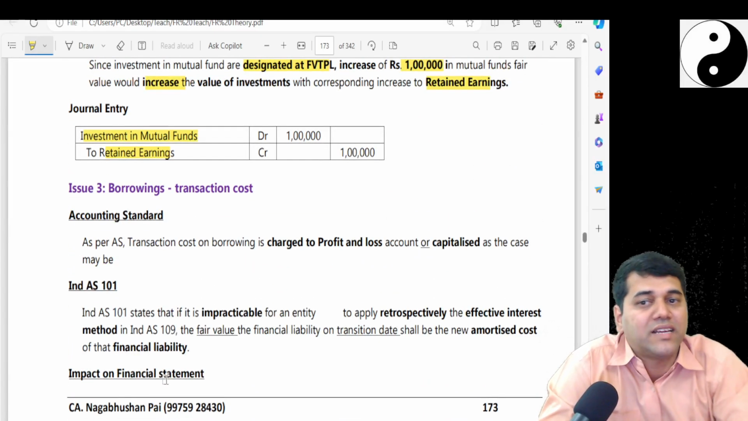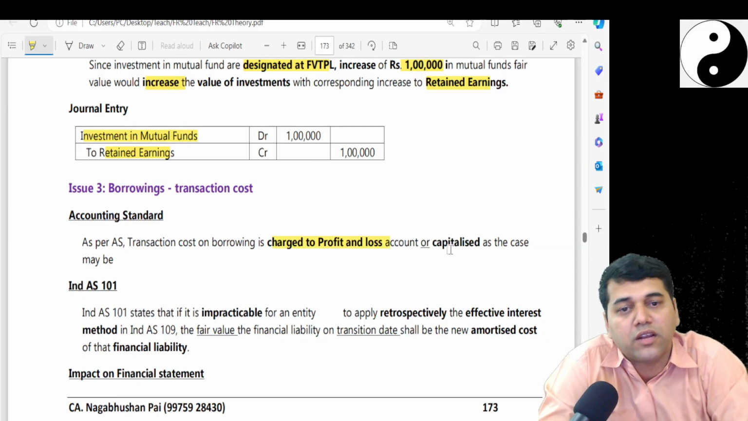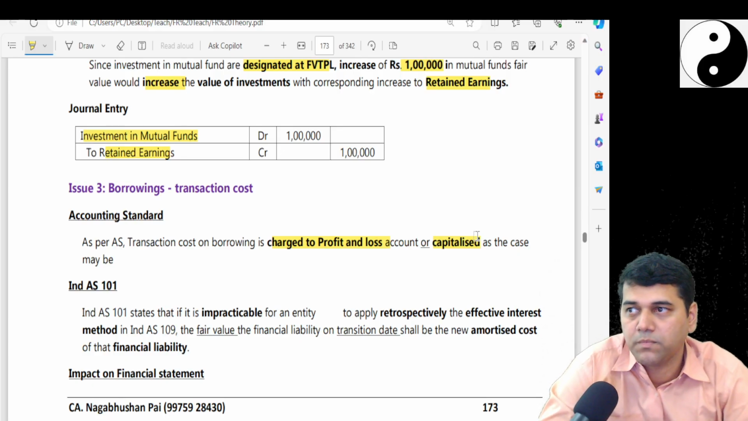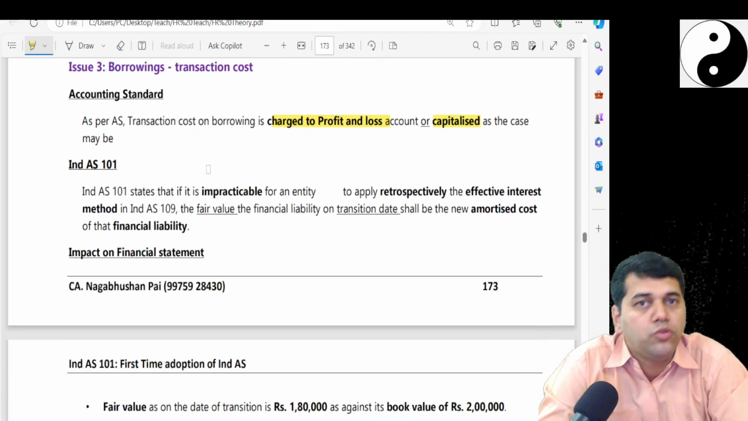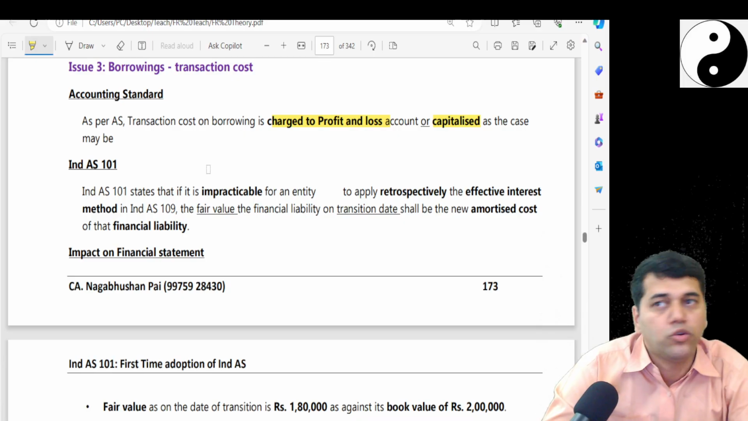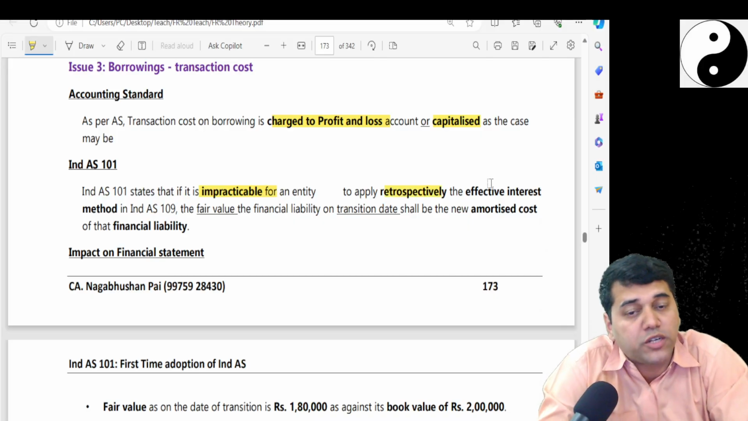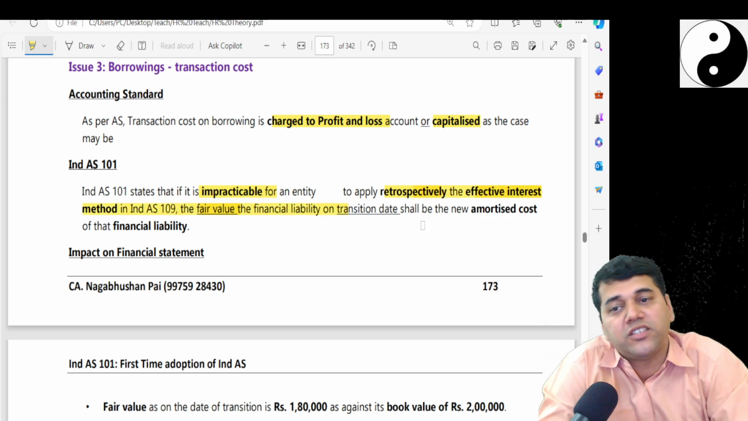Third, transaction cost. Accounting standard says charge the transaction cost to P&L account or capitalize it, as the case may be. You decide it. Ind AS says that, look, you have to amortize it with the loan. But if it is impracticable for you to retrospectively calculate the effective interest rate, you can start with the fair value of the liability on the transition date as your fair value.